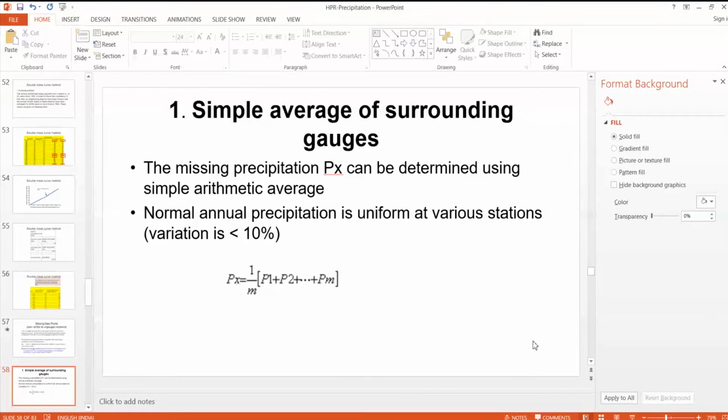Suppose there are, let us say, five stations surrounding one station, so the rainfall at all six stations should be similar. Suppose at one station it is 100 centimeters in a year, all other stations should be between 90 and 110, not more than that. If the variation is very high, then we cannot use this simple average.